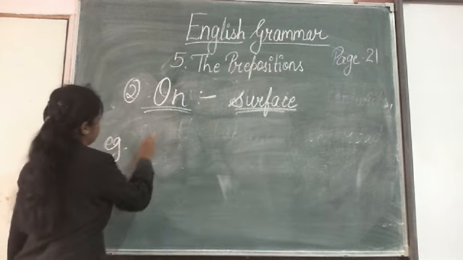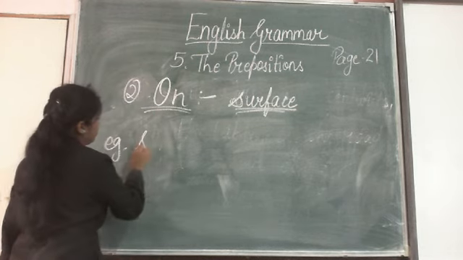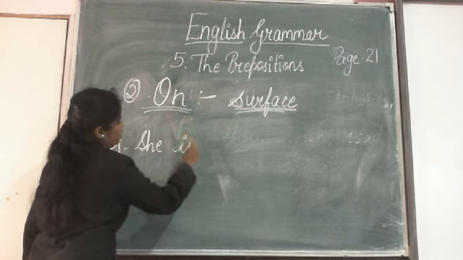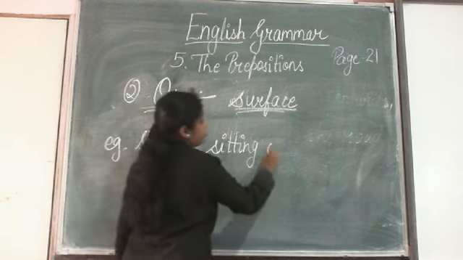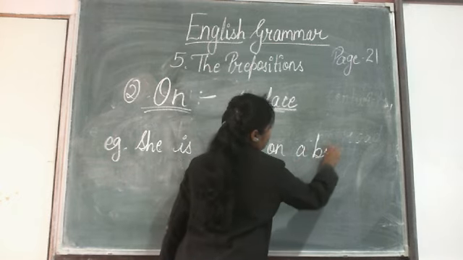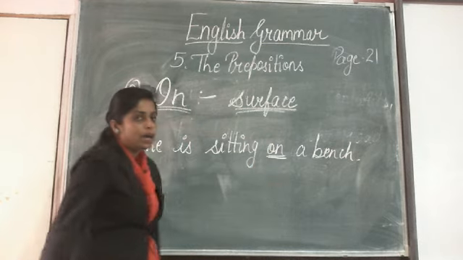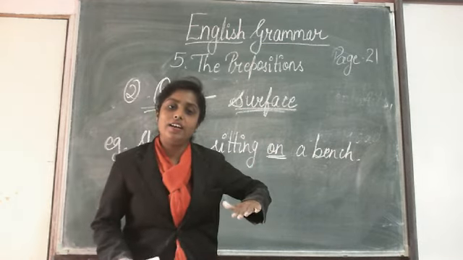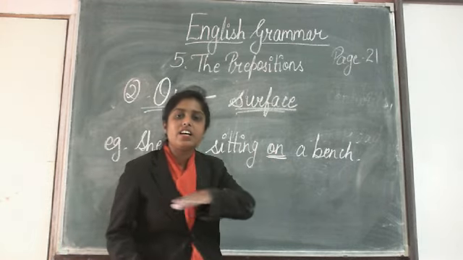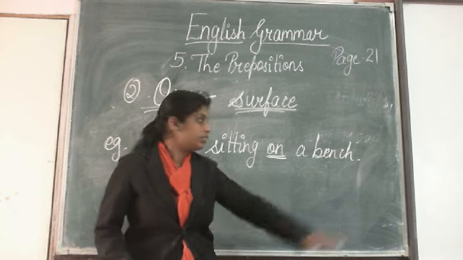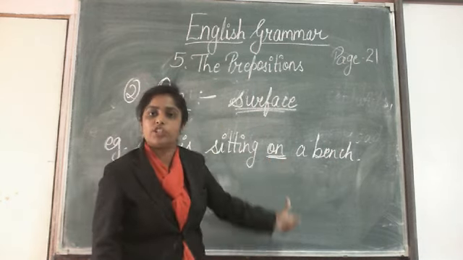For example, she is sitting on a bench. What is the surface on which she is sitting? Bench is the surface. She is sitting on the surface of a bench. So, on a bench.